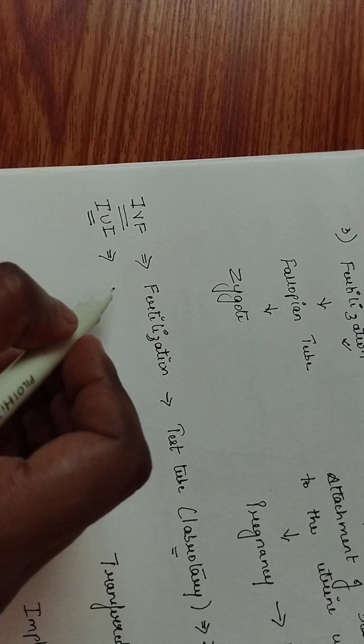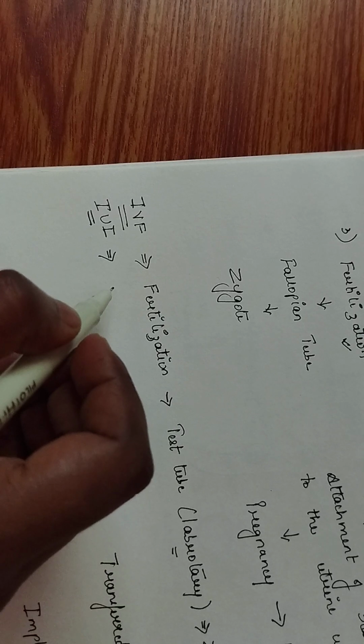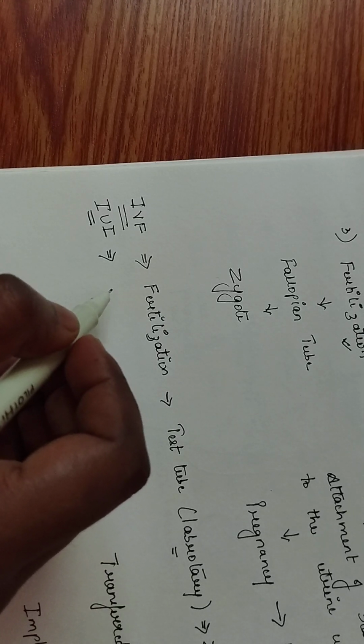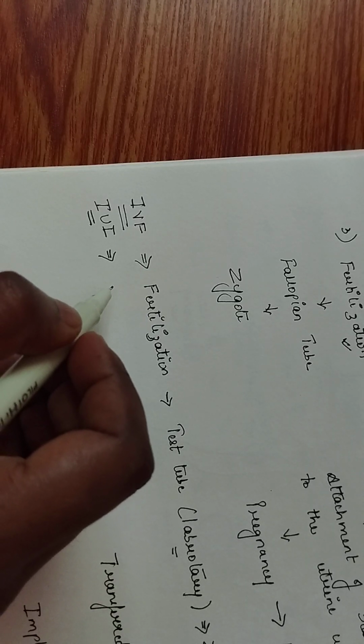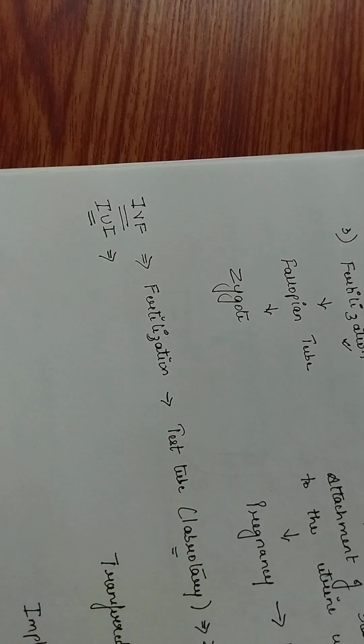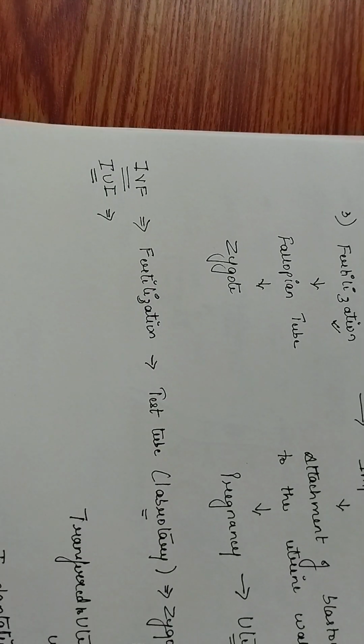Instead of depositing the semen into the vagina, here the semen is directly pushed deep inside, almost near the entry of the fallopian tubes, so that the sperms can directly enter the fallopian tube and reach the egg, thereby increasing the chances of fertilization and thereby pregnancy. So that is your IUI.